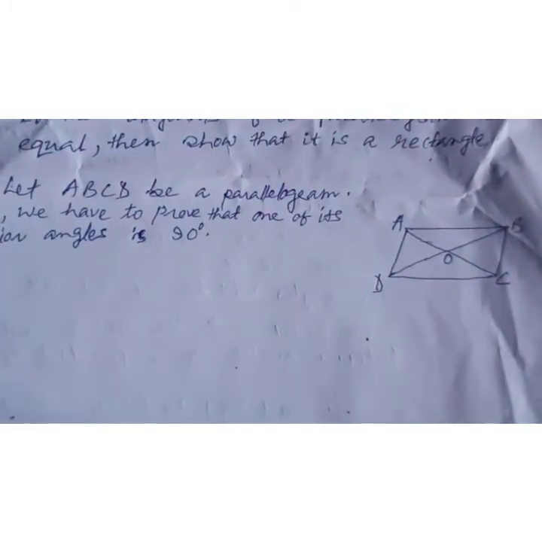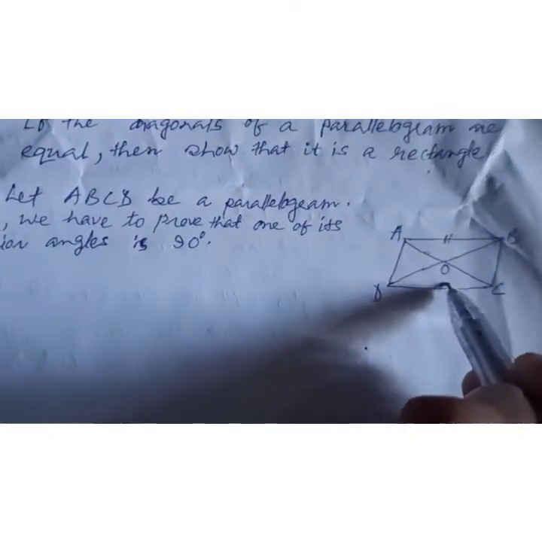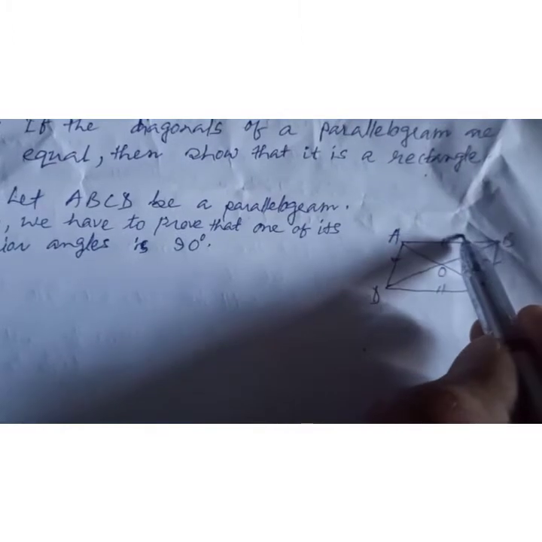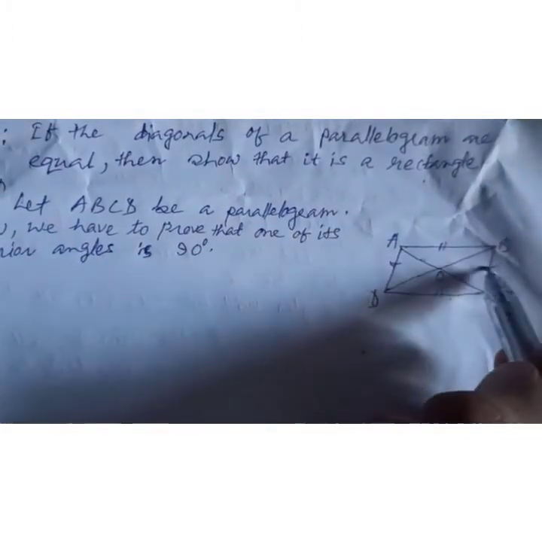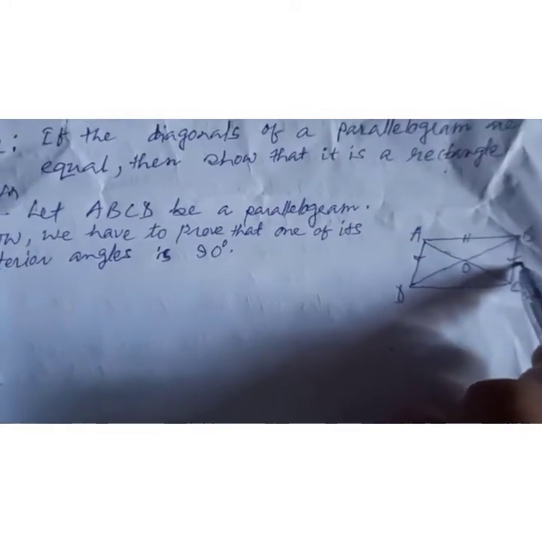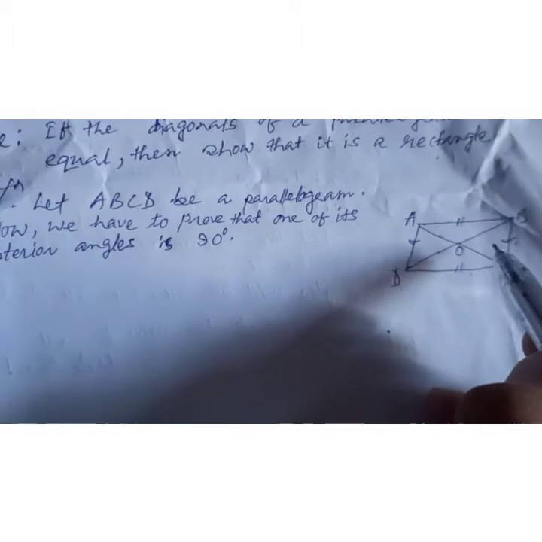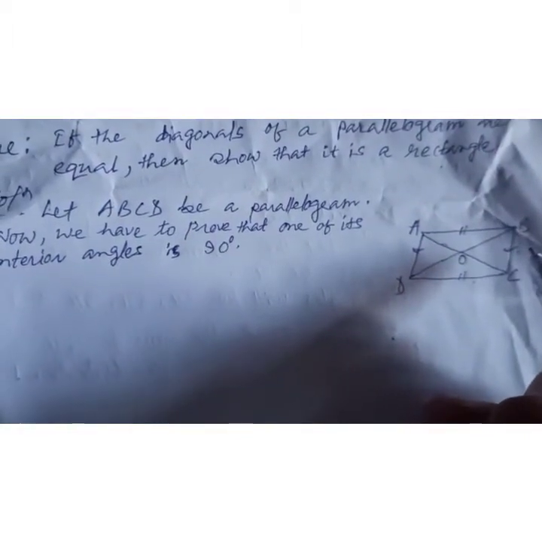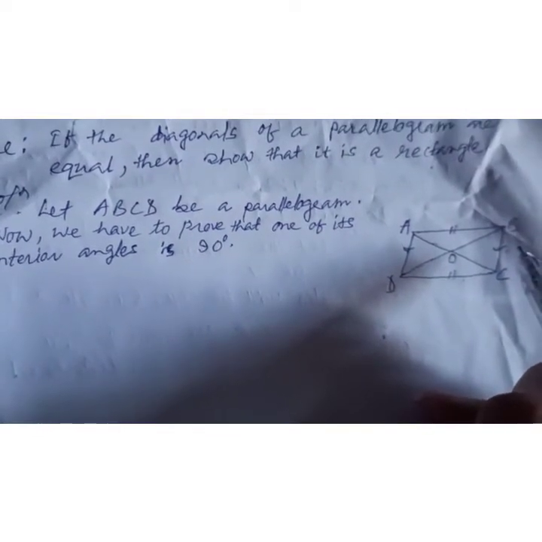Okay, so now you see this one is equal to this one and this one is equal to this one. Suppose that is 3 centimeter, this one 3 centimeter, and here 2 centimeter, here 2 centimeter. So the opposite sides are actually equal. What criteria is required to get this one as a rectangle?